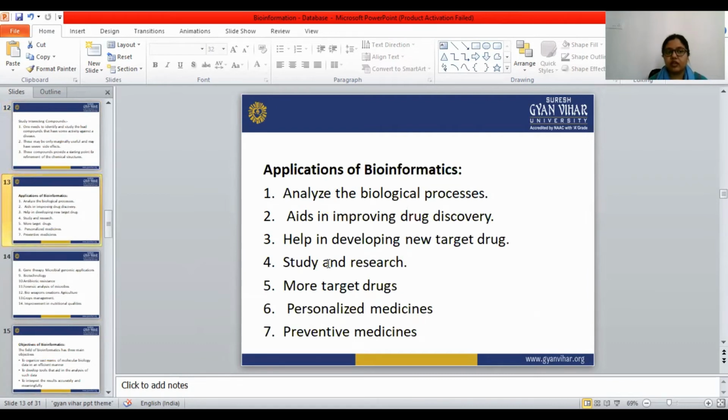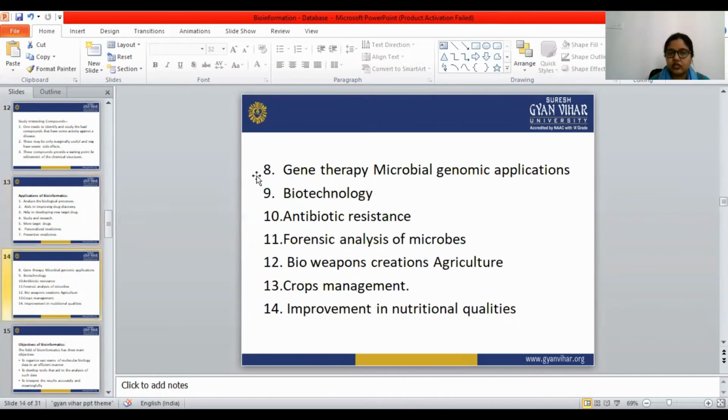Applications of bioinformatics. Analyze the biological processes, aids in improving drug discovery, help in developing new target drugs, study and research, more target drugs, personalized medicines, preventive medicines, gene therapy, microbial genomic applications, biotechnology, antibiotic resistance, forensic analysis of microbes, bioweapons creation, agriculture, crop management, improvement in nutritional qualities.